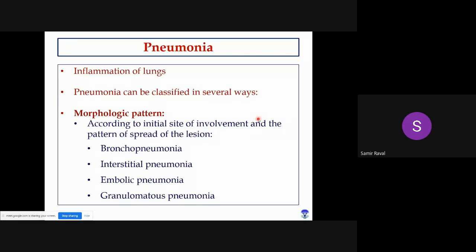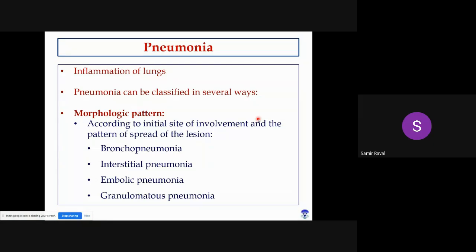First, we'll discuss morphological patterns. On the basis of morphological patterns, the inflammation of lung, or pneumonia, is again classified into bronchopneumonia, interstitial pneumonia, embolic pneumonia, or granulomatous pneumonia. Particularly in morphological pattern, what matters is which site of the lungs is more commonly involved.